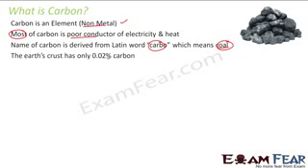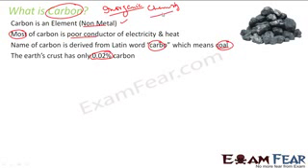And you'll be surprised to know that Earth has only 0.02% of carbon, and still we have a separate chapter for carbon. We have a whole branch actually. The branch is called organic chemistry. This whole branch of chemistry deals with carbon compounds.